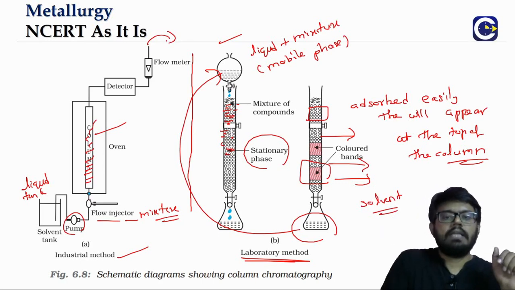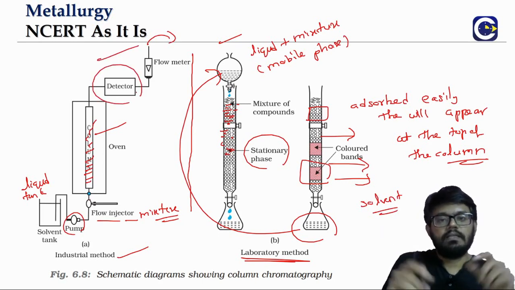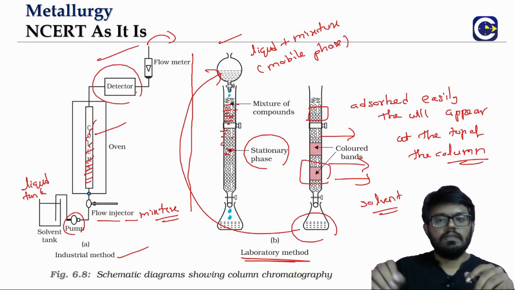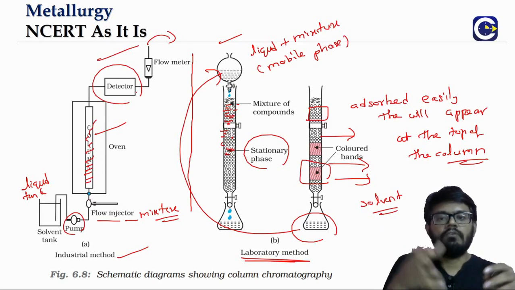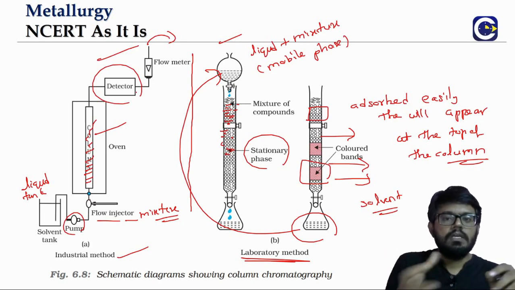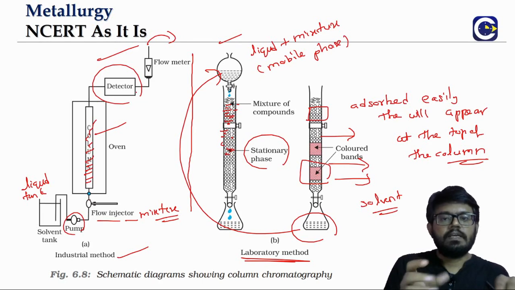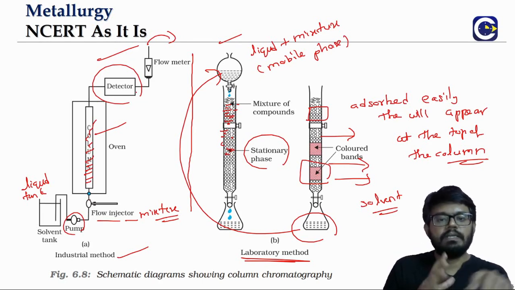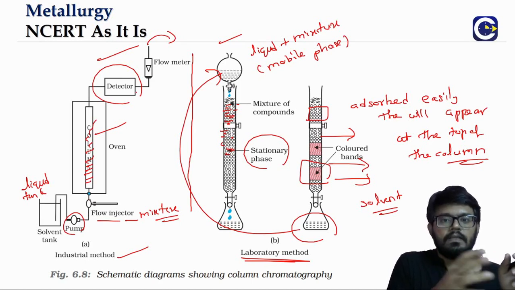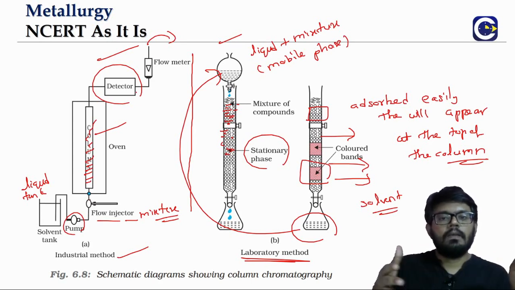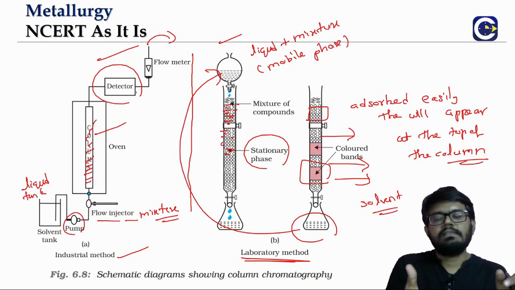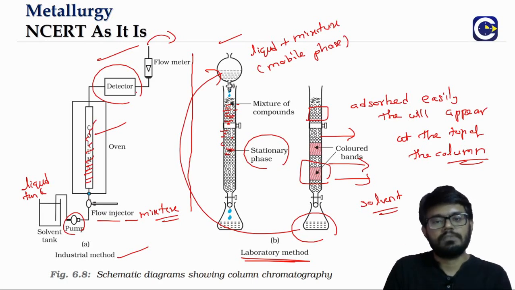And there can be other instruments in the industrial scale. You have a flow meter. Flow meter basically talks about measuring the flow rate, and we can have specific detectors also. We don't have to get into too much detail of it, but just to understand, there will be a little bit more automation in that sense, and also the scale of operation will be different. Like I said, we will not just have one column, we can have a series of columns.